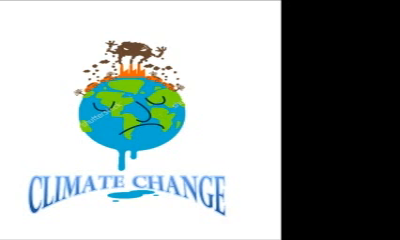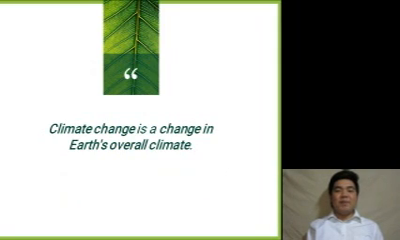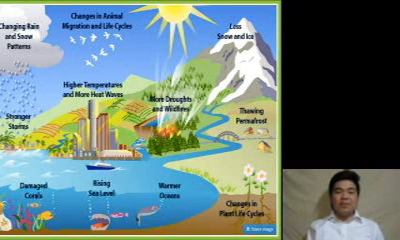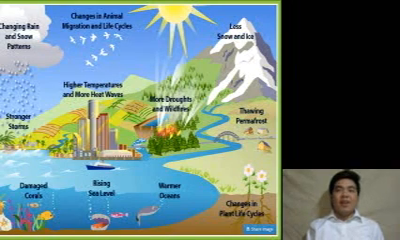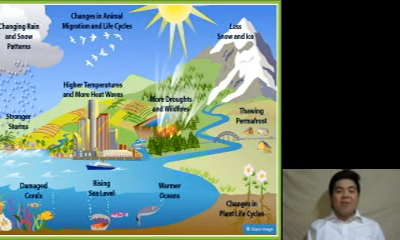First, let's define climate change. Climate change is a change in Earth's overall climate. For example, during summer, there is flooding, and when it's raining season, they experience drought. That's how climate change works.